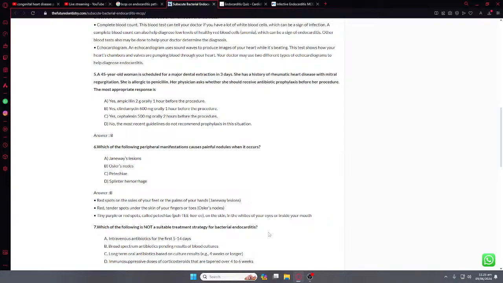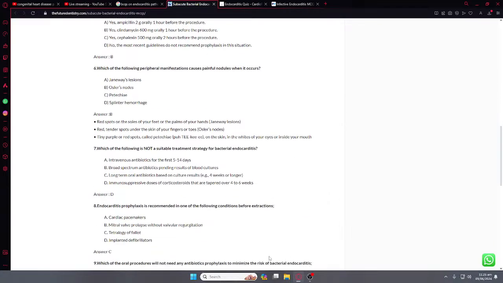Oh, it's asking for bacterial endocarditis. Yes, in bacterial endocarditis we should avoid the corticosteroid doses because of the immunosuppression effect. I was thinking about rheumatic heart disease, so that was my bad.